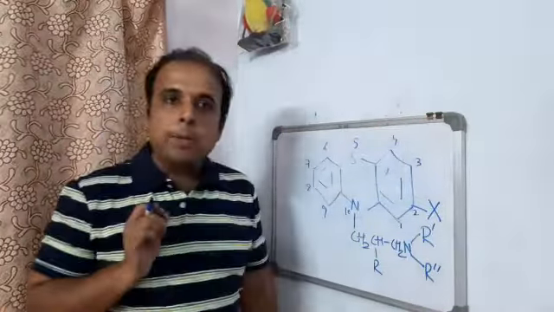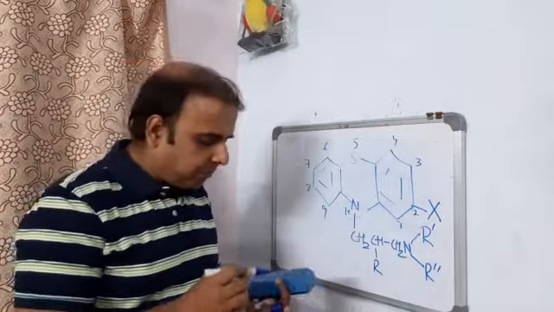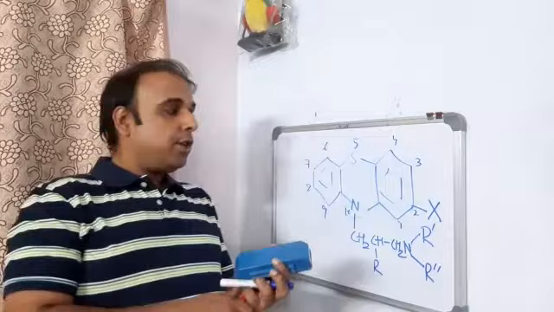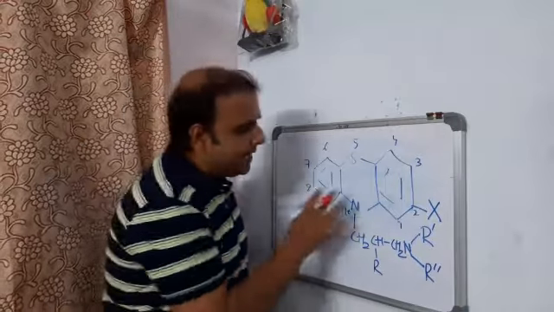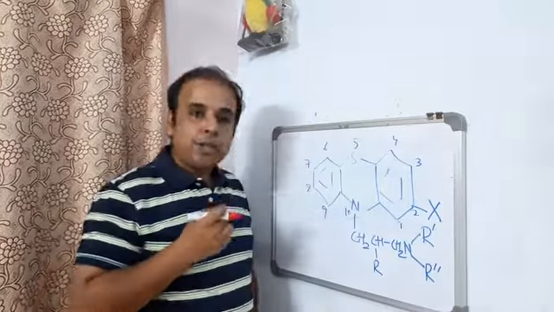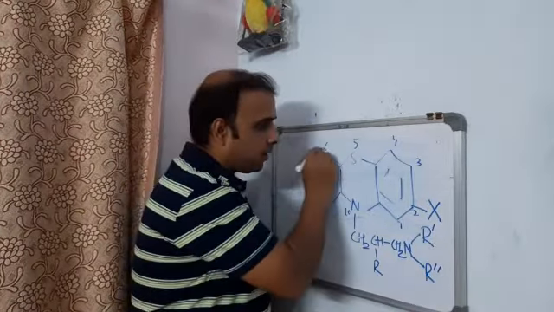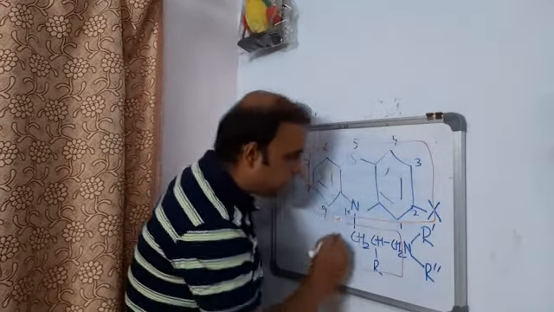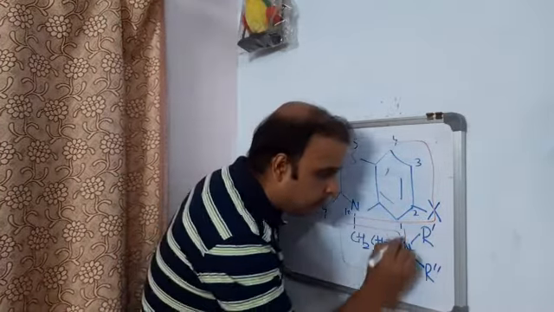Let us discuss one by one. First and foremost, for the simple convenience of presentation, let us split the entire skeleton into three different sections, right? What are those? The phenothiazine portion, the alkyl side chain portion, and finally the tertiary amine portion.